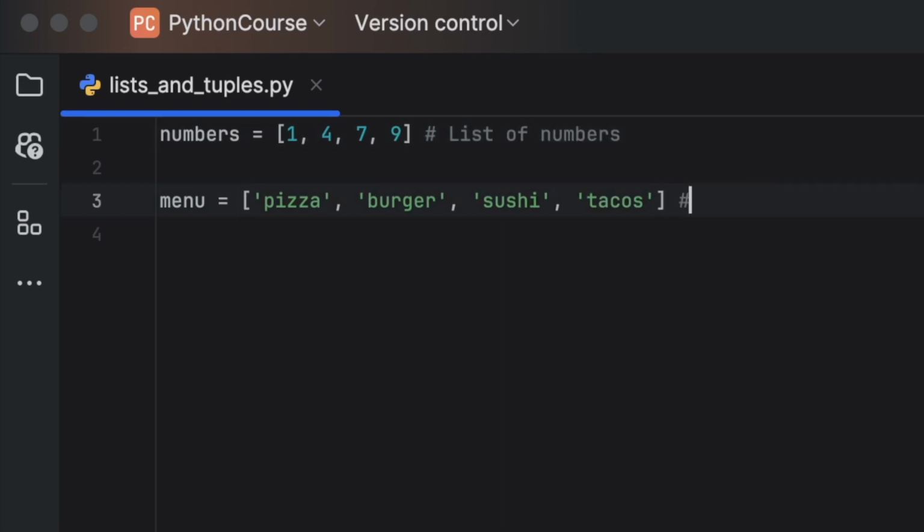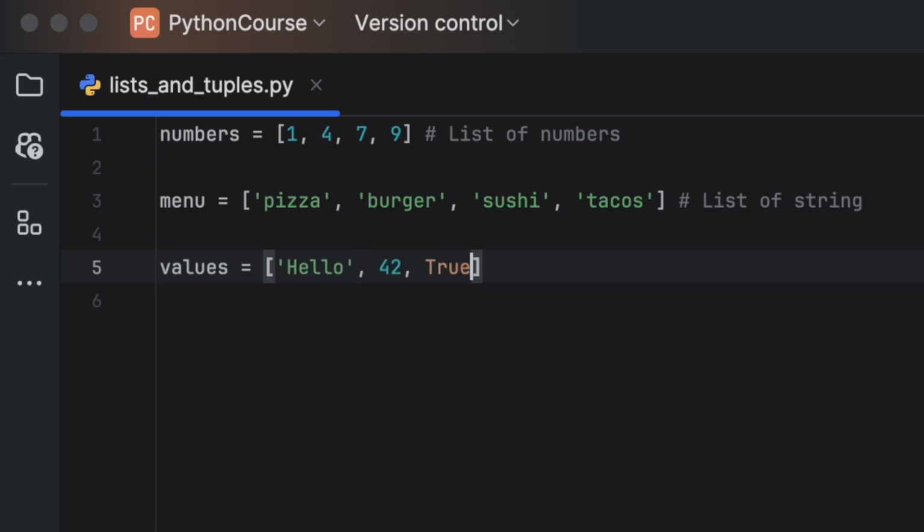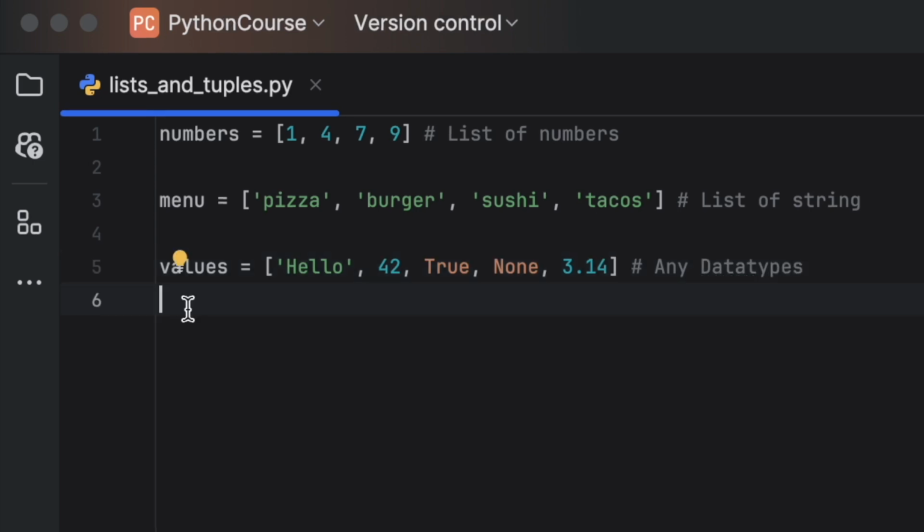And this is also a list. This is a list of strings. So a list can contain any data type. And this is also a list, and it contains a string, an integer, a boolean value, a None value, and a floating point value. So a list can contain any data types. This is how we declare or initialize lists in Python.